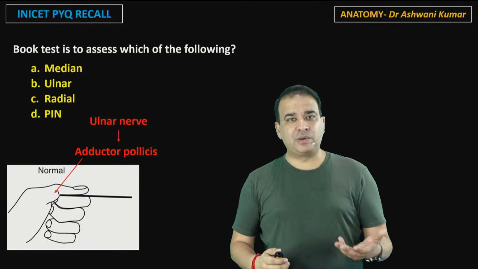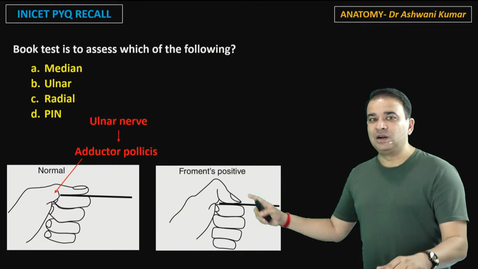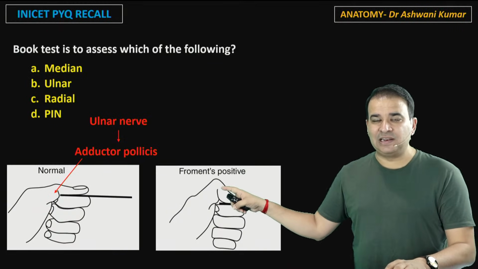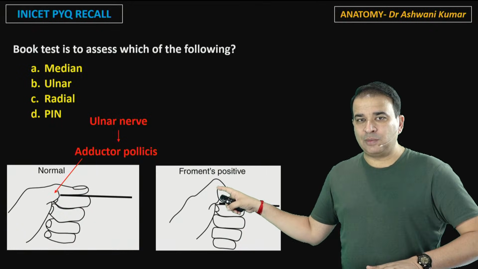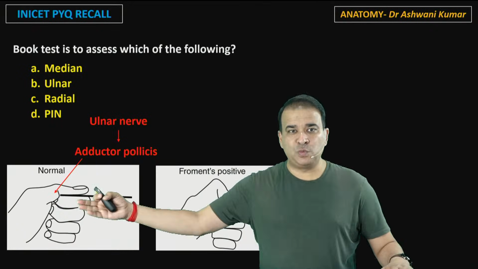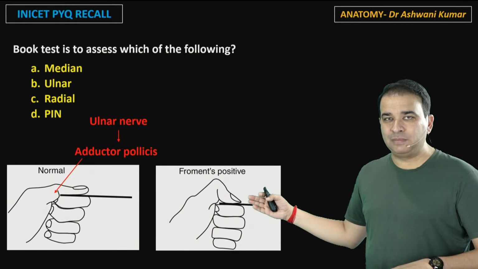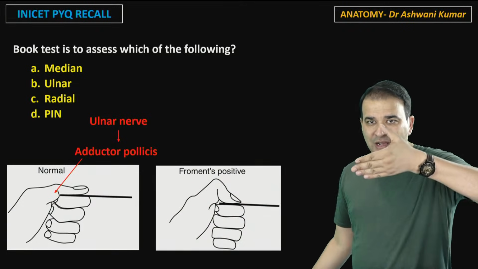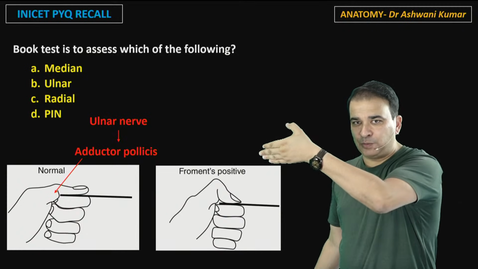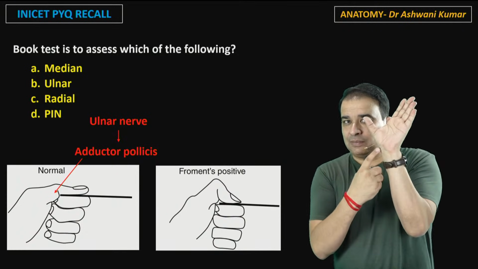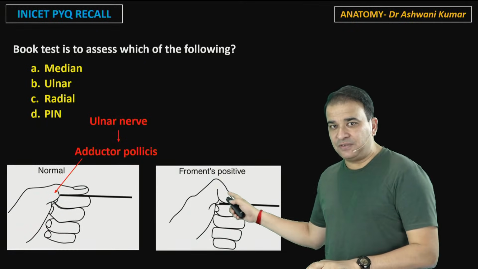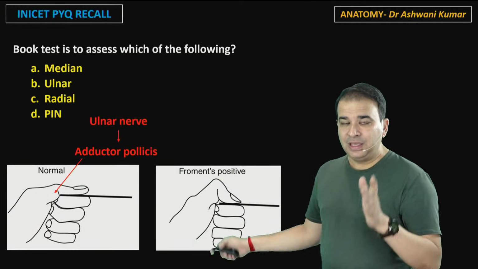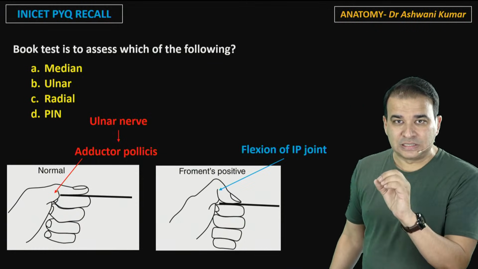will happen? You will do a trick movement, and the trick movement is you will curl your thumb, guys. You will flex the interphalangeal joint of the thumb, because adductor pollicis is not working, and you still want to hold the object between the thumb and the index finger. So you will curl your thumb, and curling of the thumb is possible by the tendon or the muscle which is reaching the distal phalanx. And that muscle which is reaching the distal phalanx of the thumb, flexing the thumb, is flexor pollicis longus.